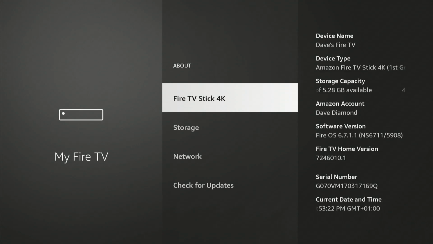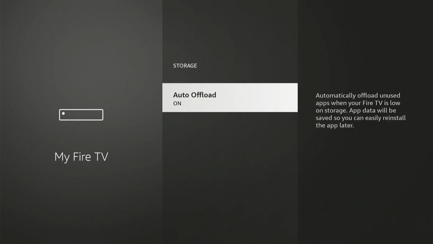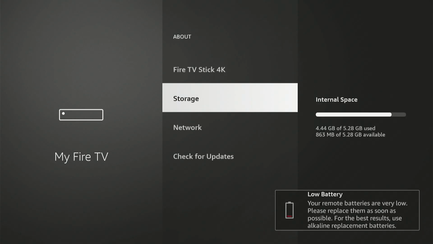Now there's the Amazon account. You have to create the account. The software version is also on the screen. Fire TV home version, serial number, current date and time. So all of these are vital information. You also have the storage. You could click on this and either auto offload. You turn auto offload on or off.